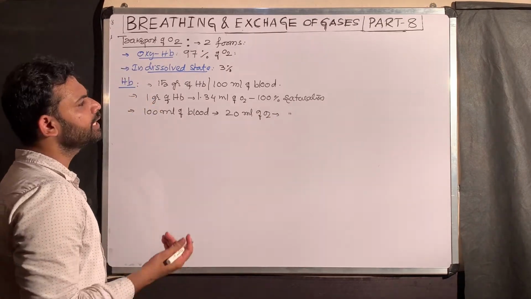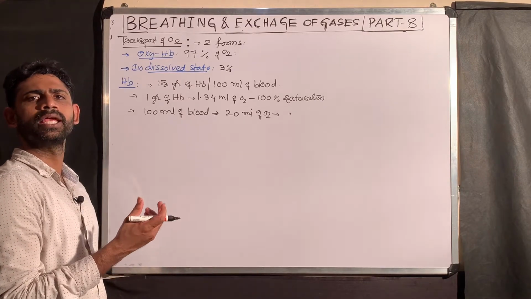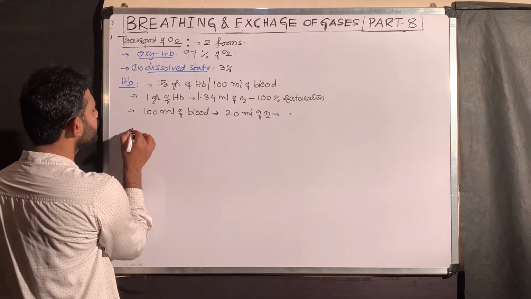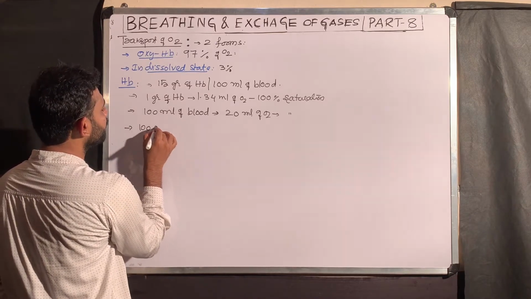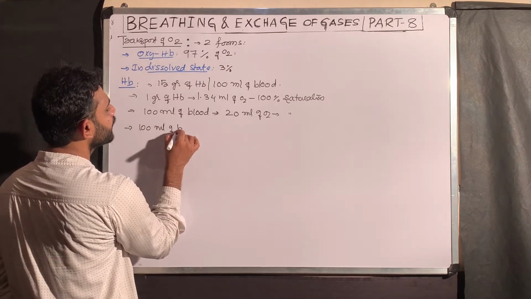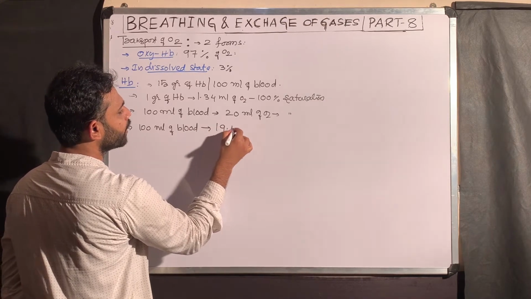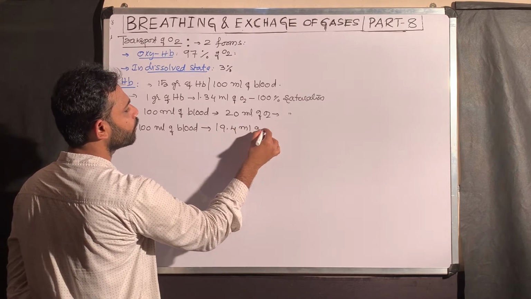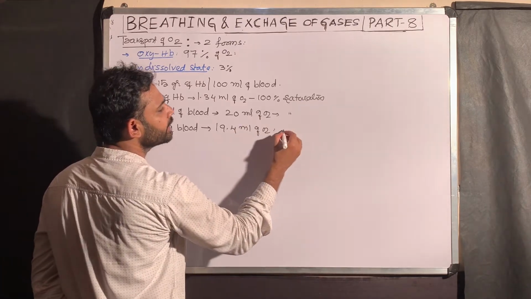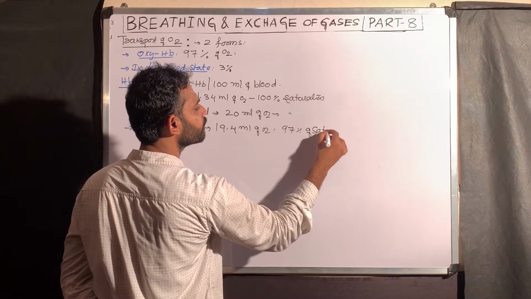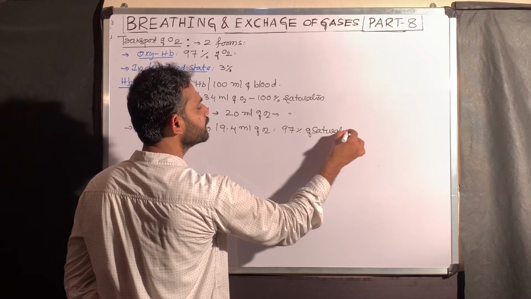But practically, how much saturation of hemoglobin is possible? Only 97%. That is why 100 ml of oxygenated blood carries 19.4 ml of oxygen at 97% saturation.